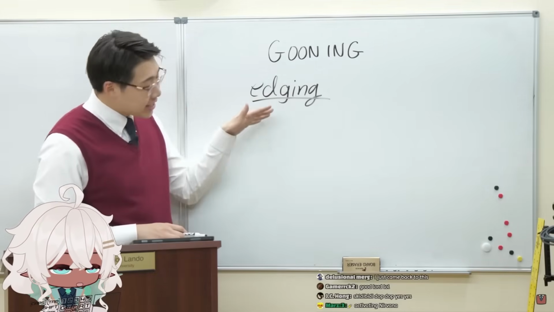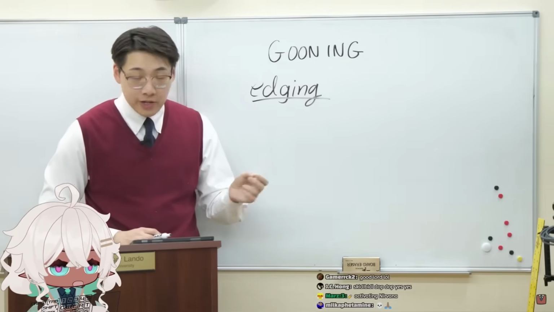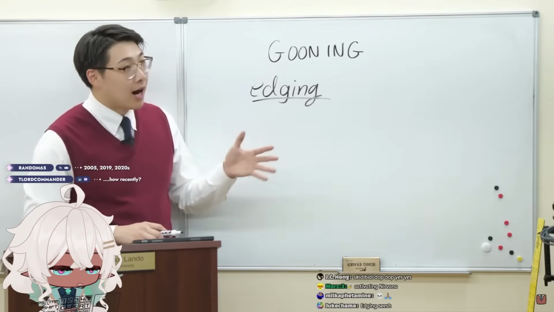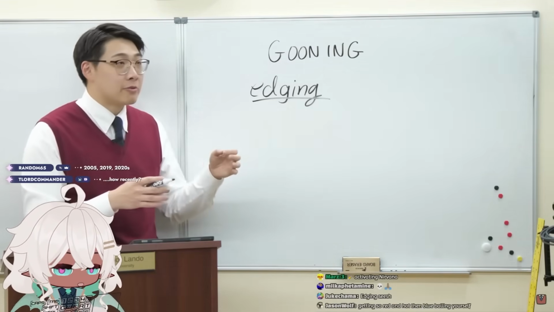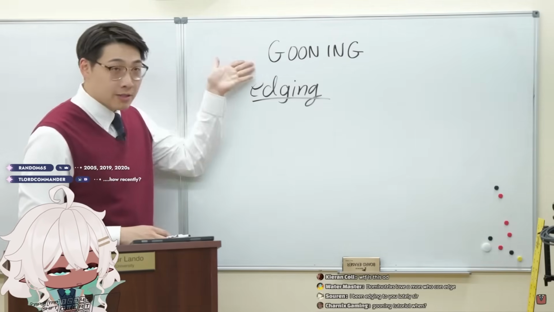Because edging is in fact an explicit act of self-pleasure, and this would not help someone achieve, for example, being a wizard, like being a virgin and abstinence would. So how is this related?